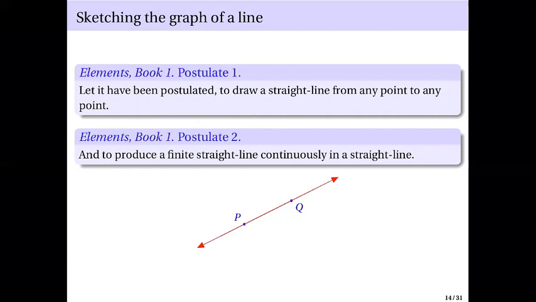So that's postulates 1 and 2 of Book 1 of the Elements. We need 2 points, and then we can draw the straight line.